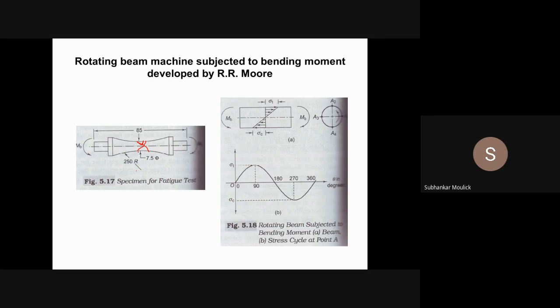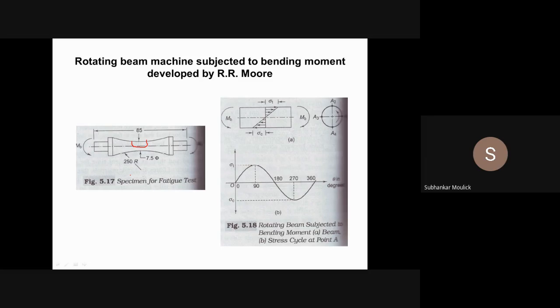So at each interval of time, say when the number of cycles is 200, when you have rotated this specimen 200 times, the crack has become like this. Somewhat it has increased.